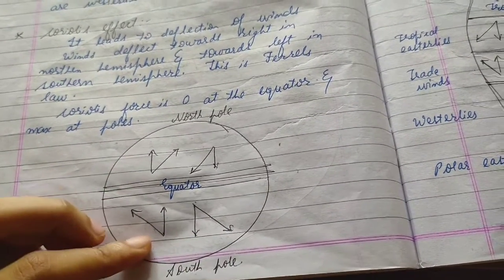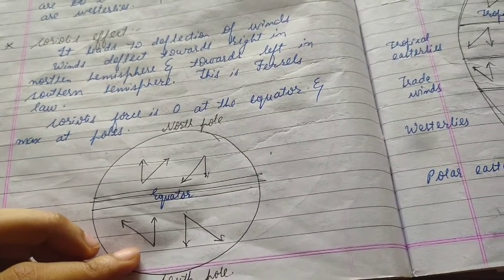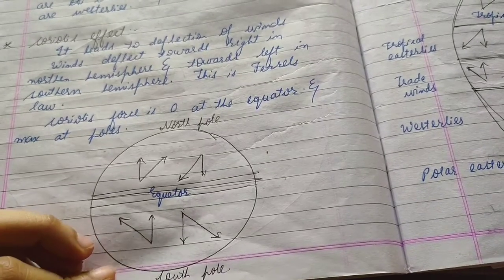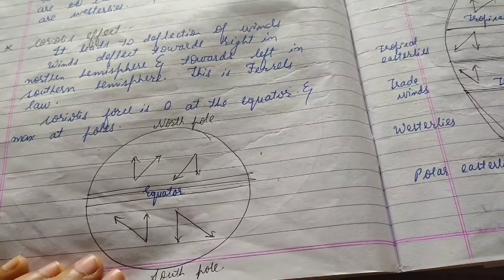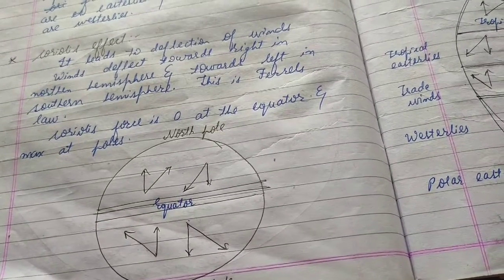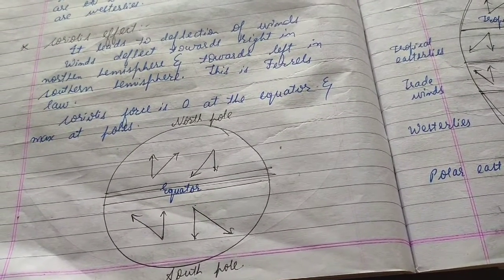Okay, and this deviation in wind leads to the winds that we call easterlies and westerlies. This is Ferrel's law, which leads to the Coriolis effect. And know that Coriolis force is 0 at the equator and maximum at the poles.